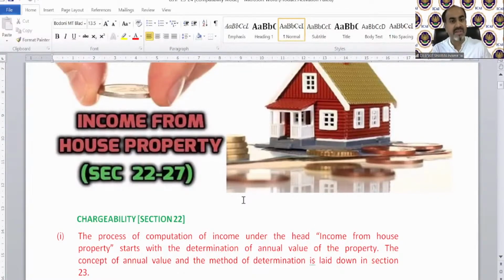But we will not discuss it today. Today we will complete our house property provisions, and then on the last session, day after tomorrow, we will discuss about the salary as well as the house property questions.